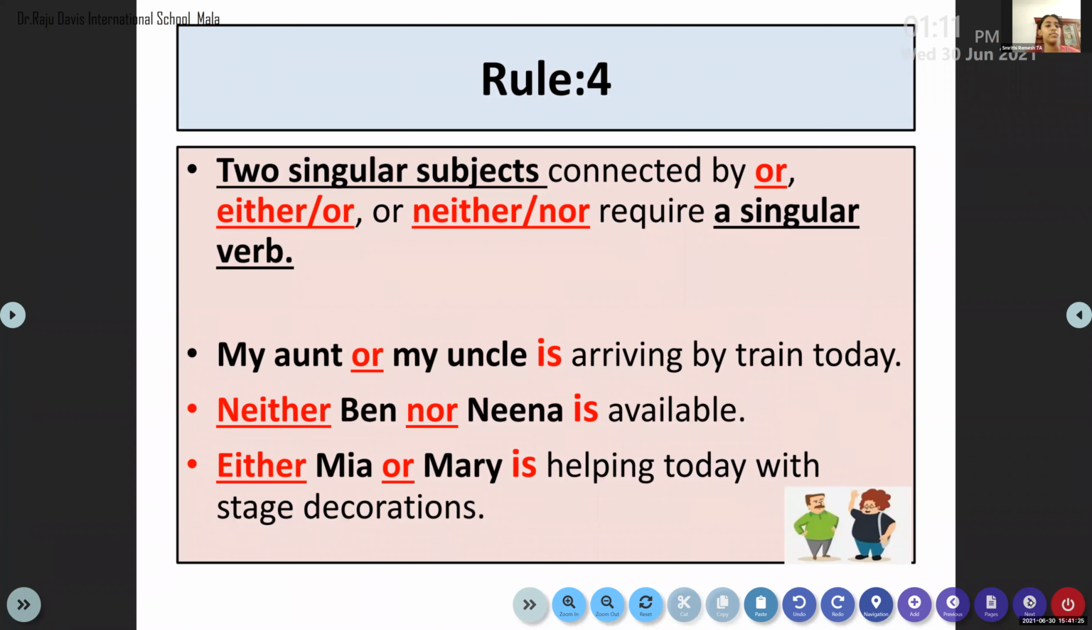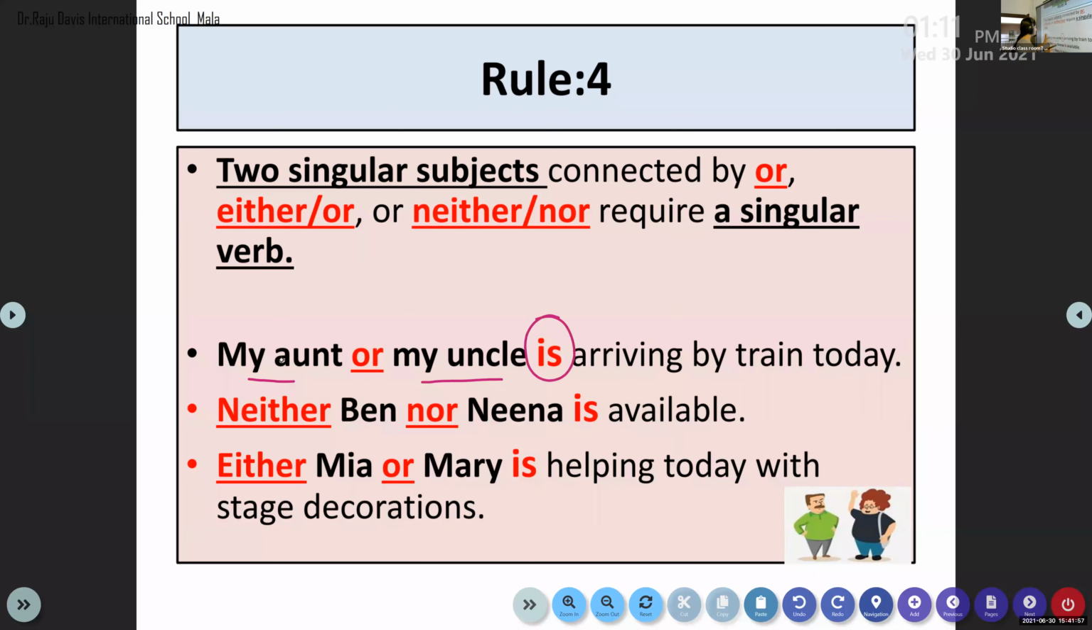Now, rule number 4 also I said, children, if two singular nouns are connected using or, either or, neither nor, it requires a singular verb. That is why, my aunt, one person, my uncle, another person. Are they coming together? No, they are not coming together. Not both of them, anyone is arriving, right? Or anyone is reaching home, right? So there we have to think, it is either this person or that person who is coming. Both are not coming. So there I should use a singular verb.